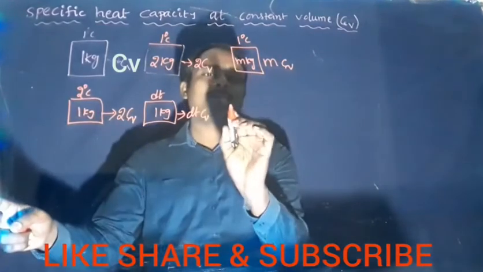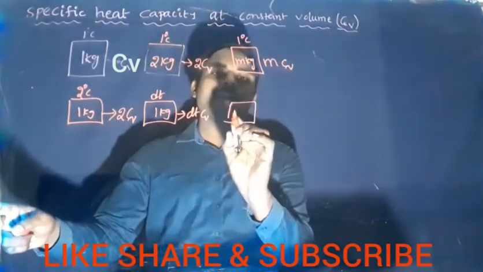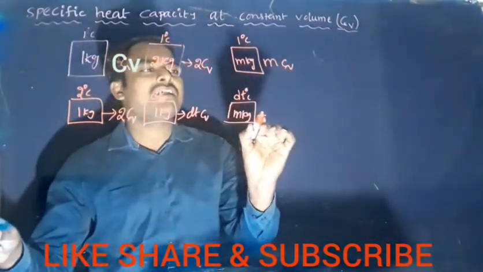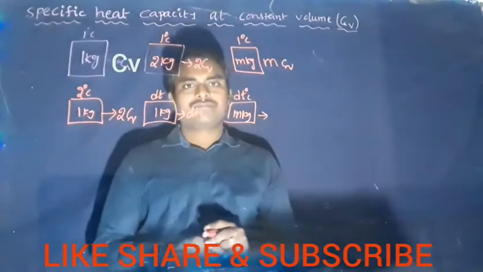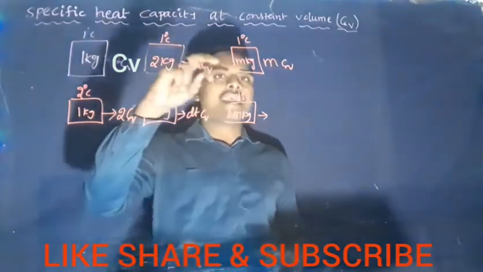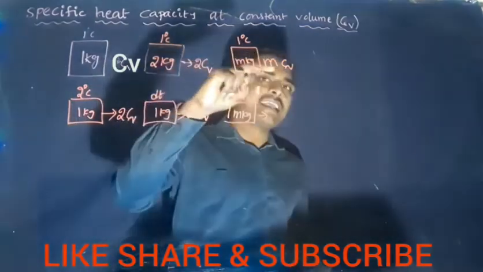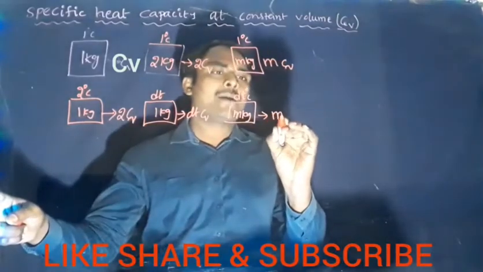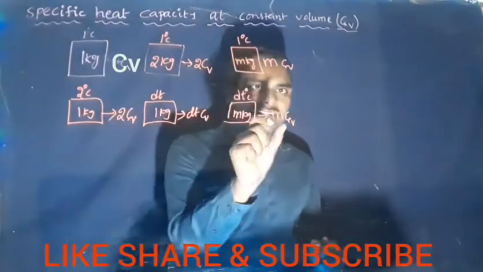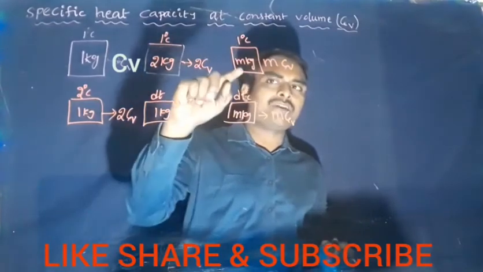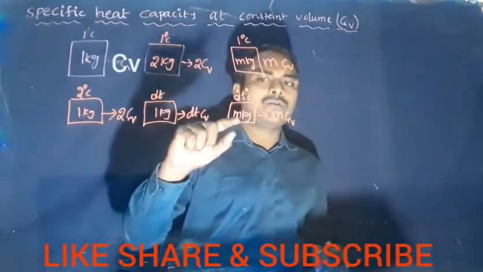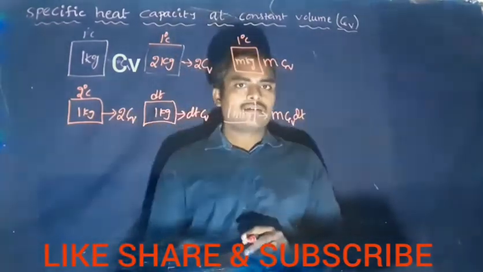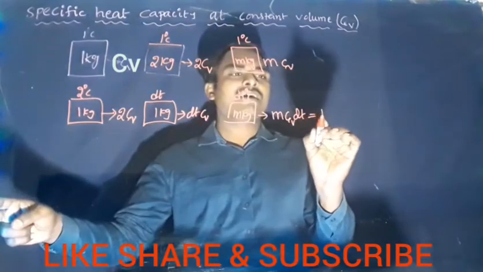The last step we will write. For m kg, dT degree Celsius, how much heat energy required? So we will combine two cases. For m kg, 1 degree Celsius, mCV. For m kg, dT degree Celsius: mCV is the heat required to increase temperature of m kg by 1 degree Celsius. Now to increase the temperature by dT degree Celsius, multiply into dT. So here this is the heat required.